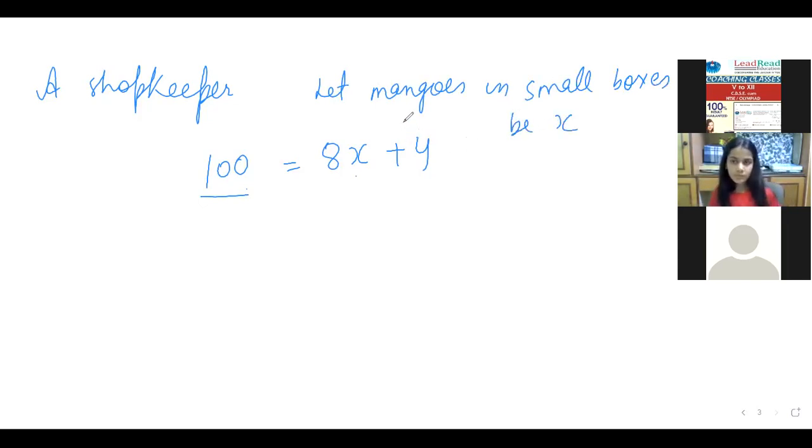So 8 small boxes meaning we have 8x mangoes and 4 loose mangoes. So that will come in the large size, that is 100. Yes, ma'am. Is there any other doubt, both of you? No, ma'am.